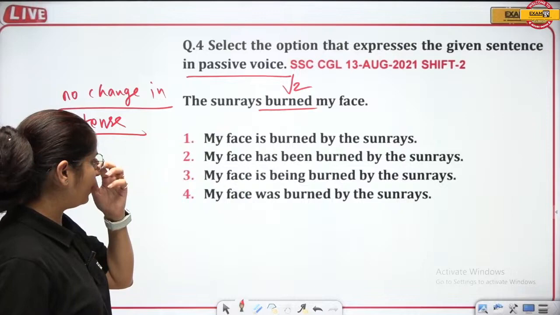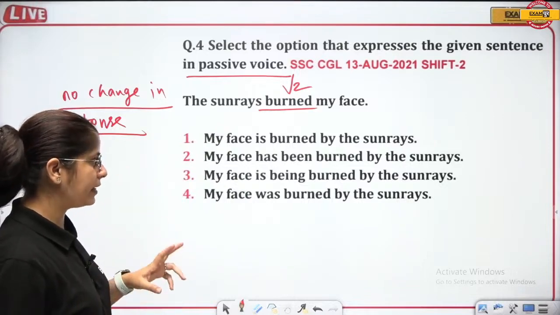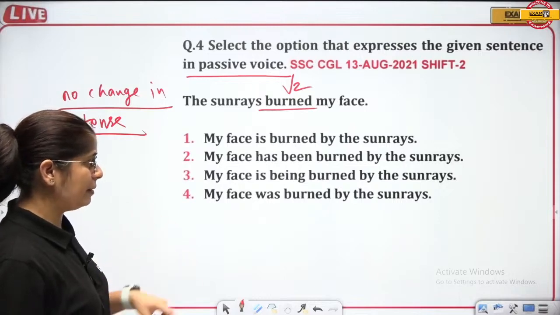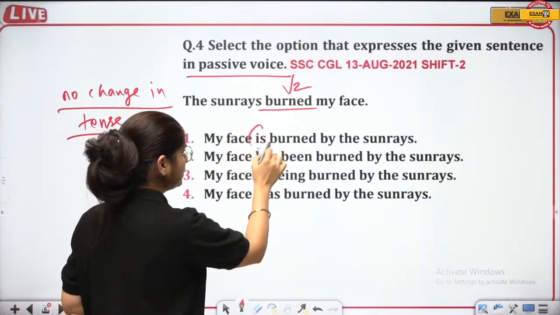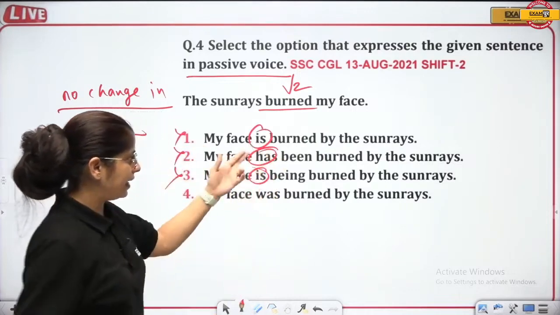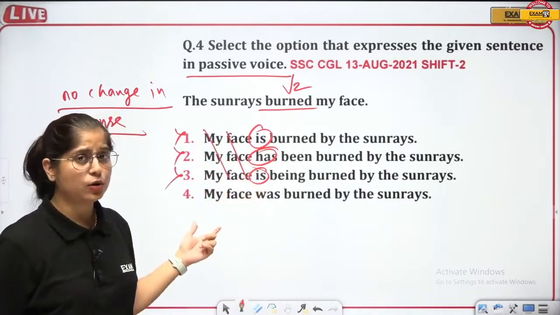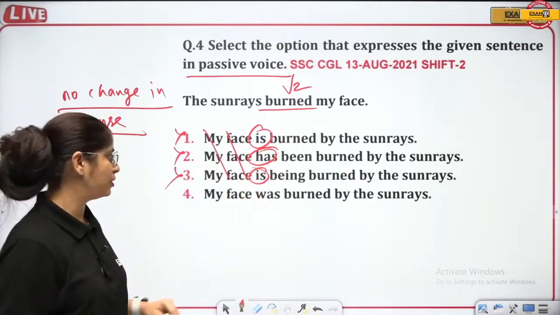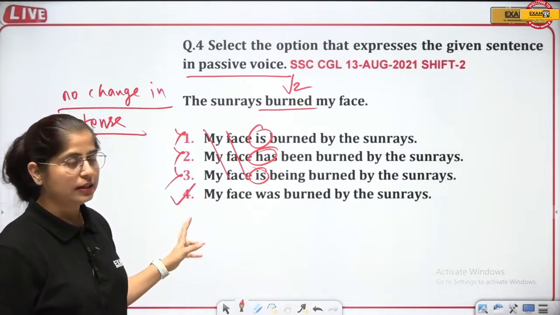Now let's see. My face is burned by sun rays. My face has been burnt by sun rays. My face is being burnt by sun rays, and was. So this is V2, verb second form. Is and has and is are not going to come certainly. Is present, has present, is present, certainly all three of them are going to be eliminated. You are left only with one option, and that is my face was burned by the sun rays. This is the correct answer.